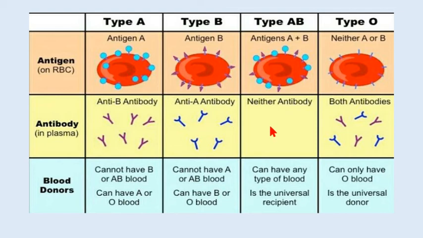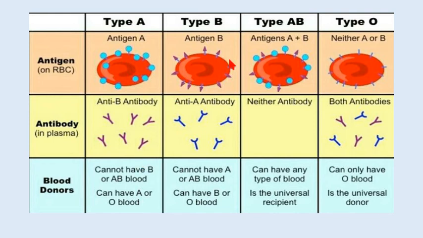Why from AB individuals? Because A blood group have antibodies B in their plasma, so it can actually destroy antigen B present on the surface of the red blood cells. They can take blood from A or O blood, because O blood does not have antigens on its surface. Therefore, it can be donated to all the blood groups.